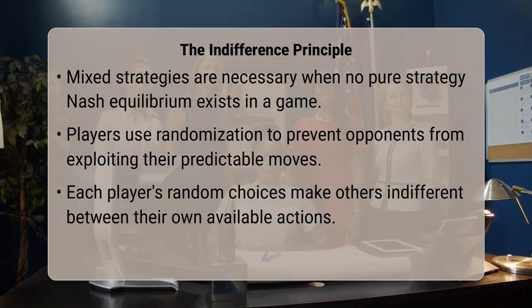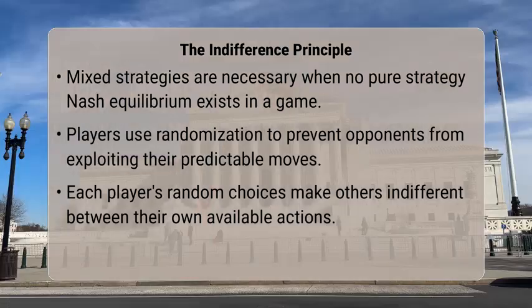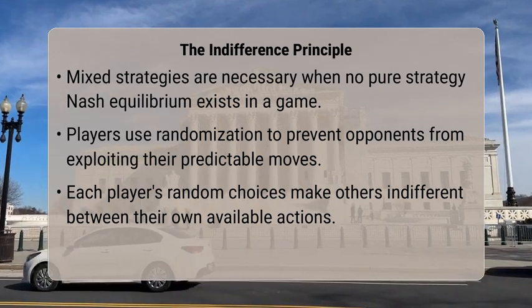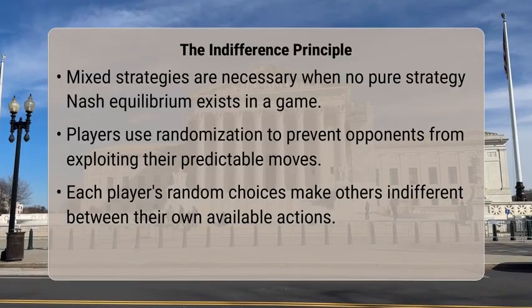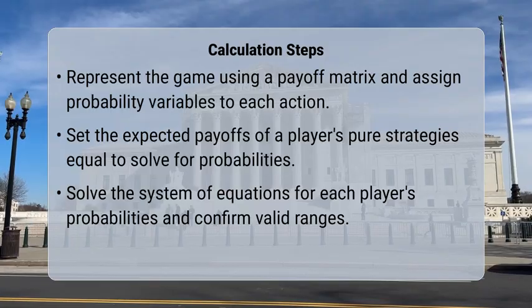To practically calculate this, you typically begin by setting up the game's payoff matrix. Next, assign a probability variable to each of a player's pure strategies. For example, if player 1 has two actions, A and B, they might play A with probability P and B with probability 1 minus P. Similarly, player 2 might play their actions C and D with probabilities Q and 1 minus Q.